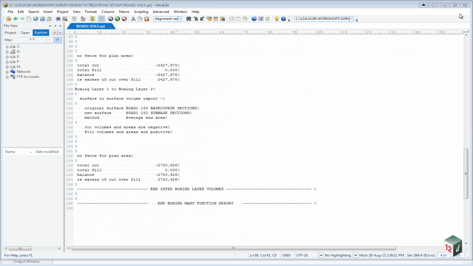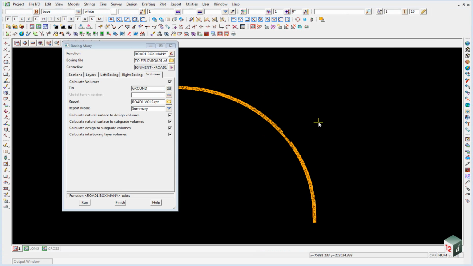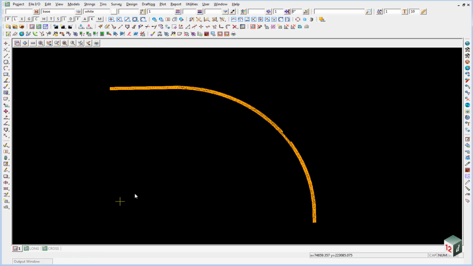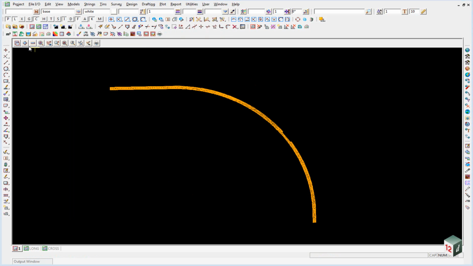We can now close this down for the moment, and we're going to calculate the volumes between each surface using the exact method. This provides a good check on our volume report here. We can finish on our boxing menu, and we're going to load up our volumes toolbar. So we can go to our workspaces toolbar, hold it out and come down to triangulation and volumes. From our new volumes toolbar, we're going to use the exact method to calculate the volumes between each of the different surfaces, as we saw in our boxing many volume report.